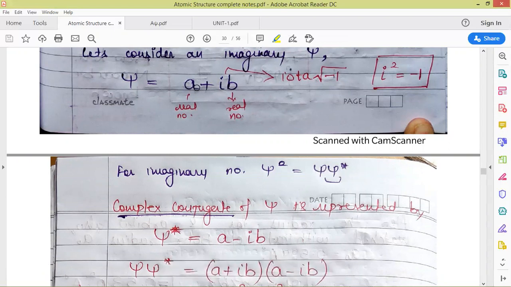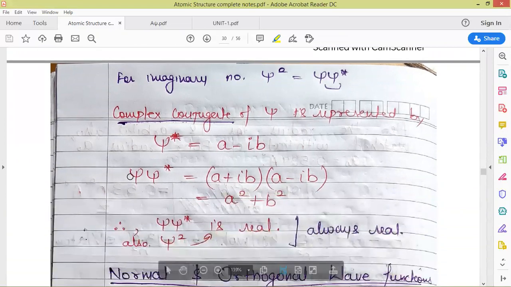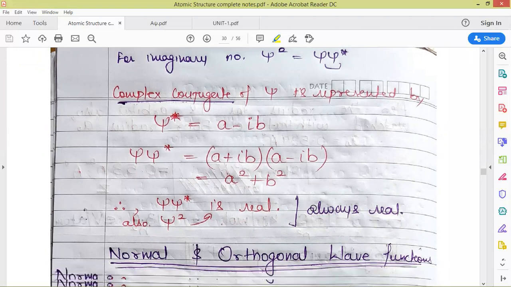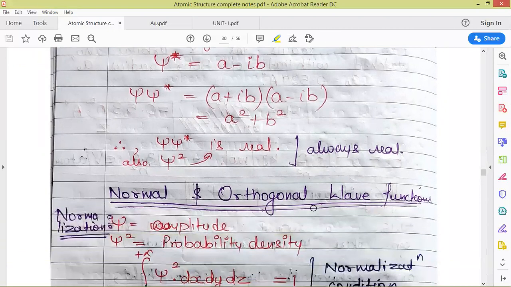By conjugate we mean if psi is a plus iota b, then its conjugate is a minus iota b, where a and b are some constants. This product of psi and its conjugate is equal to psi square. So from here we get the value to be a square plus b square, as iota into iota is -1, so the cross terms cancel out each other.